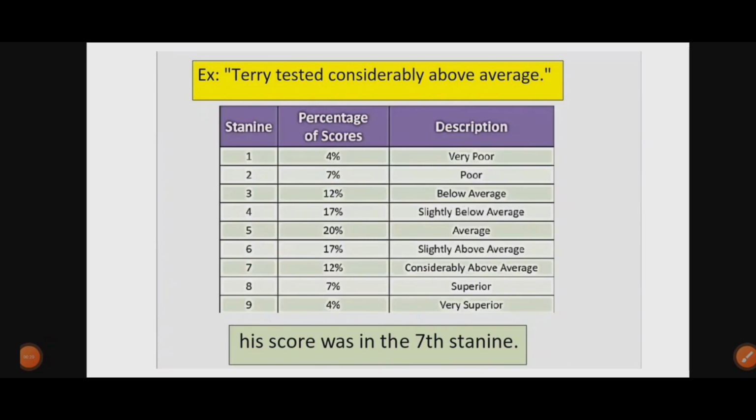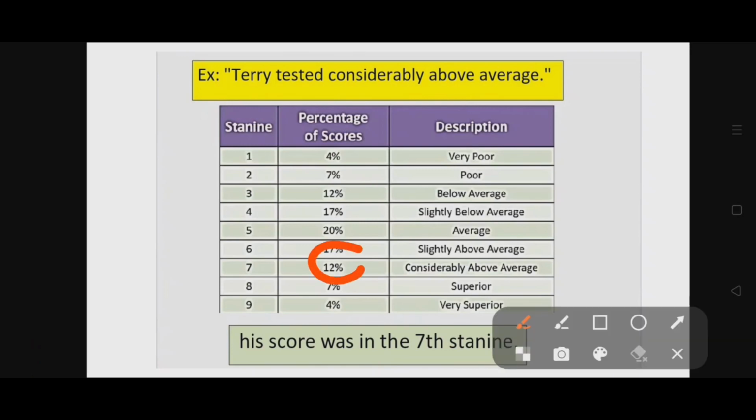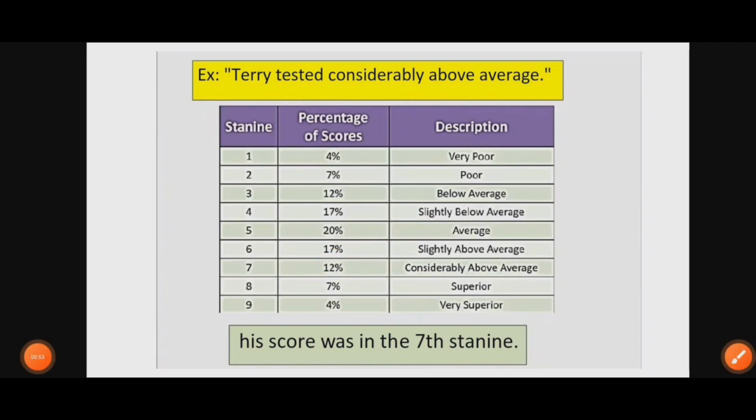I have an example here. Jerry tested considerably above average. Now, the graph below shows the stanine, percentage of scores, and the description. Jerry tested considerably above average. Therefore, if we follow, his percentage score is 12% here and was in the 7th stanine. Therefore, his score was in the 7th stanine.